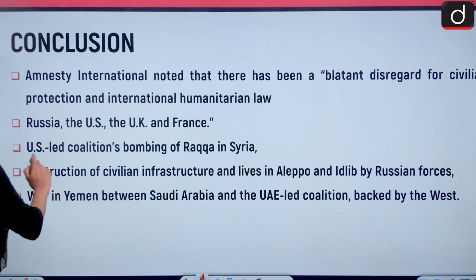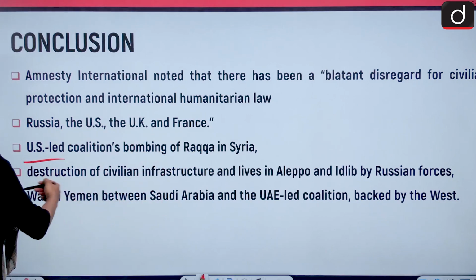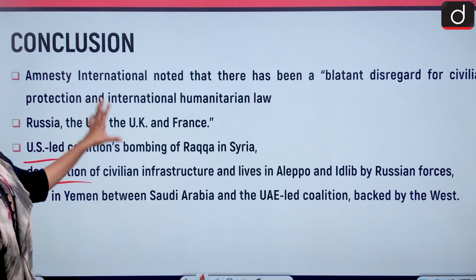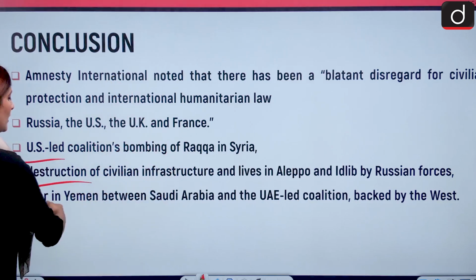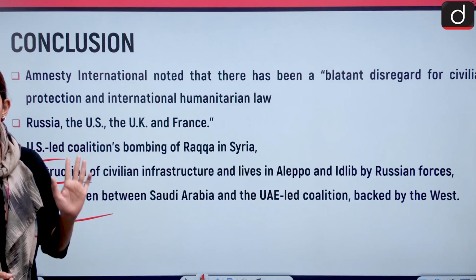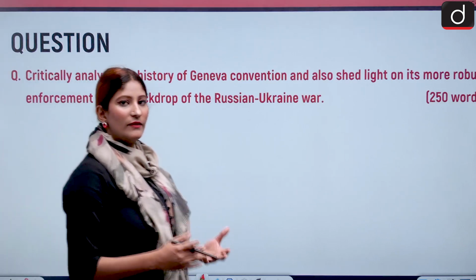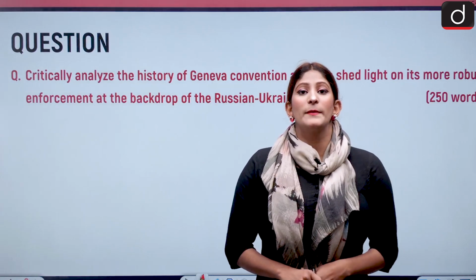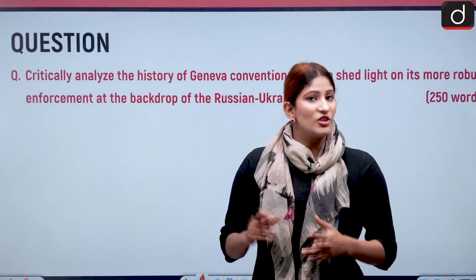How? Because of the US-led coalition's bombing of Raqqa in Syria, humanitarian crisis, war crimes, destruction of civilian infrastructure and lives in Aleppo and Idlib by Russian forces, this is a war crime according to Amnesty International, what they have said. And the war in Yemen between Saudi Arabia and the UAE-led coalition, which was backed by the West. So you see that we have to analyze when we give such unbridled, unparalleled and unmatched powers to the permanent 5 members. Of course, they will cater to their own selfish needs with the help of the Geneva Convention.